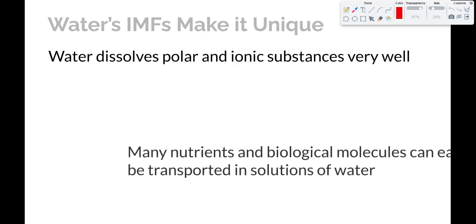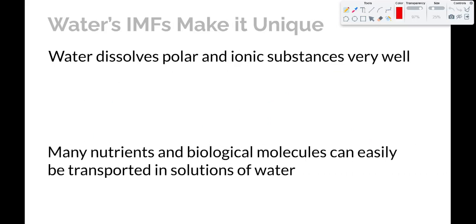Water's intermolecular forces also make it able to dissolve polar substances and ionic substances very well. And since many nutrients and biological molecules are either ionic substances or polar substances, they can easily dissolve in water, and then they can be transported in solutions of water, which is a lot of what we eat and drink, and also our blood and other body fluids.